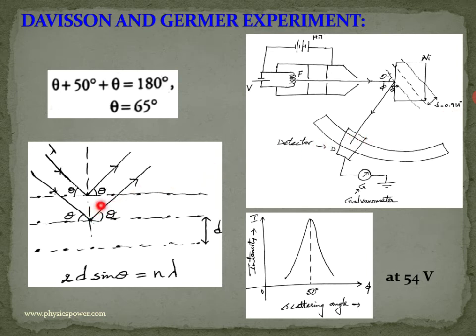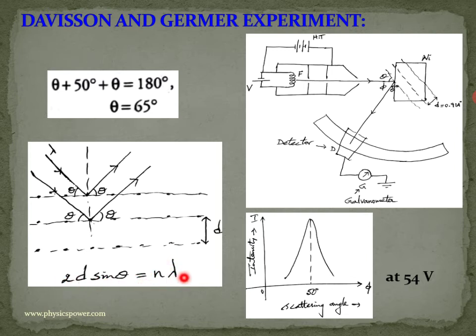So here diffraction takes place, and for this diffraction, first order, second order and so on. In general we can write the diffraction pattern equation, Bragg's equation, that is 2d sin theta equals n lambda, means 2d sin theta equals lambda or 2 lambda, 3 lambda. Like that for different wavelengths it will be satisfied.